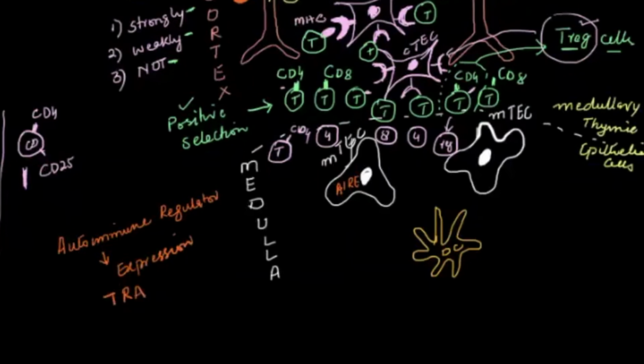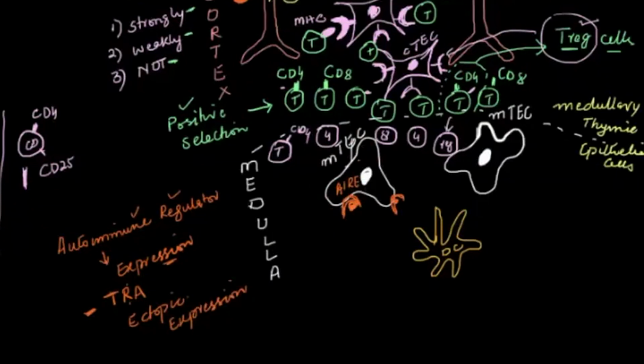So for example, the antigen of liver, antigen of spleen, antigen of lungs, they all are tissue restricted antigens. And when these medullary cells express them on their surface with the help of MHC, this is called ectopic expression.